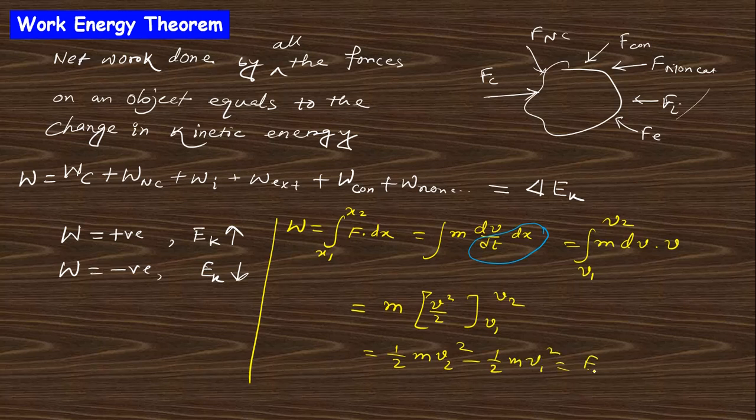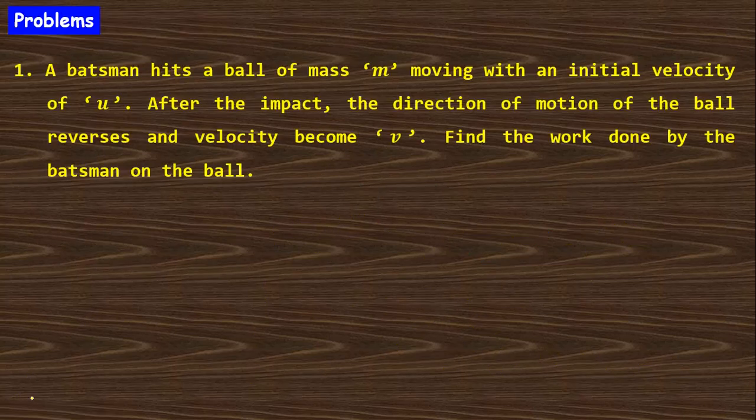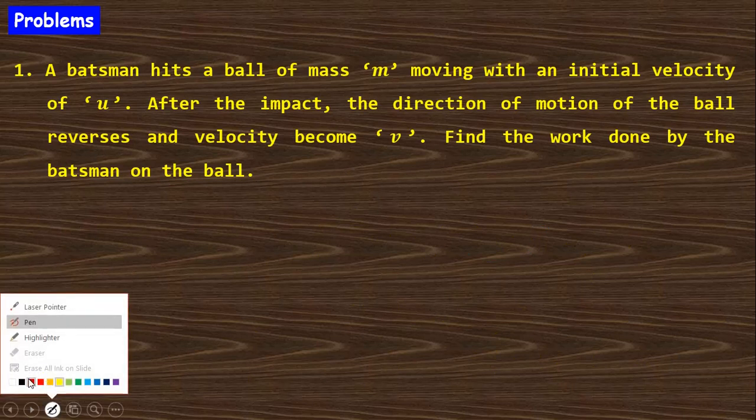This is the final kinetic energy, EK2, minus the initial kinetic energy, EK1. This is the change in kinetic energy. So work done is equal to the change in kinetic energy. This is the work energy theorem, by which we can relate the work done with the total kinetic energy change of the system. Clear? Next, I want to discuss this problem.